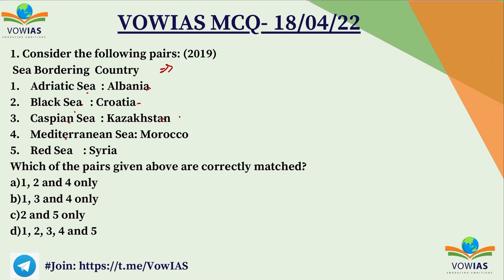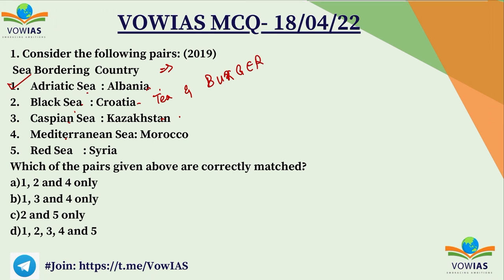So if you see Adriatic Sea, basically it is a body of water separating the Italian Peninsula from the Balkan Peninsula. So Adriatic Sea is surrounded by Albania, Bosnia, Herzegovina, Croatia, Italy, Montenegro, Slovenia. So the first one is right. Second one, Black Sea. The shortcut to remember countries surrounding Black Sea is T and Burger.